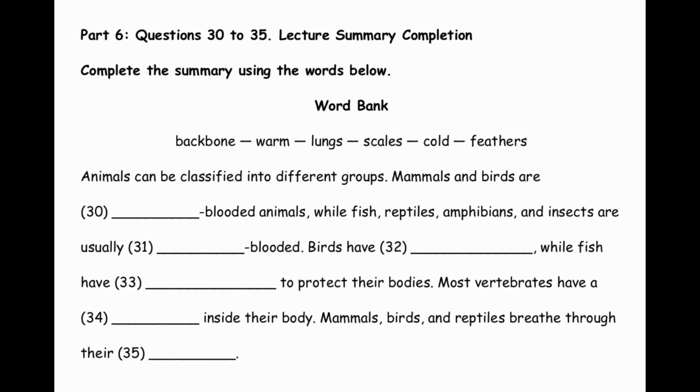Fish, reptiles, amphibians, and insects are cold-blooded. Birds are covered with feathers, while fish are protected by scales. Most vertebrates have a backbone inside their bodies. Mammals, birds, and reptiles all breathe through lungs.